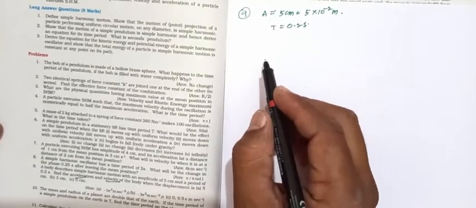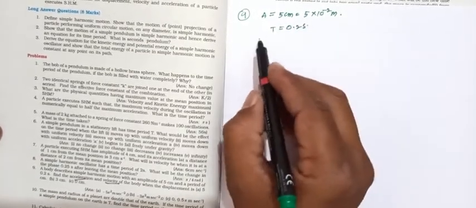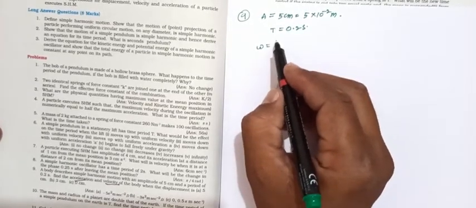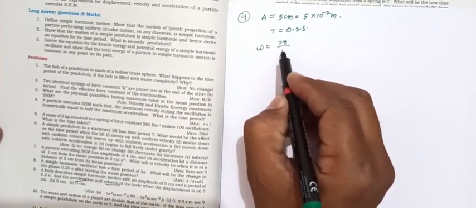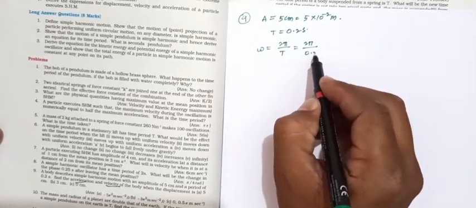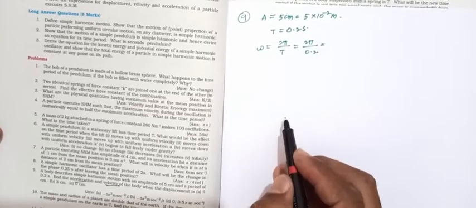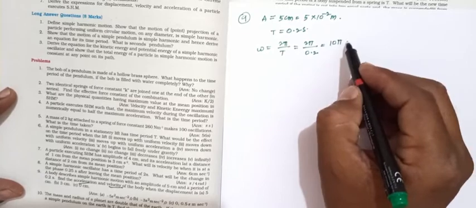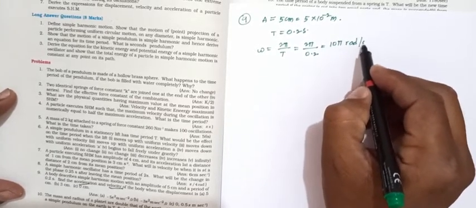(b) equals 3 centimeters, (c) equals 0 centimeters. The displacements are given as 5 centimeters, 3 centimeters and 0 centimeters. First of all, we can find the omega value. Omega, the angular frequency, equals 2 pi by T, which is 2 pi by 0.2, so that equals 10 pi radian per second.